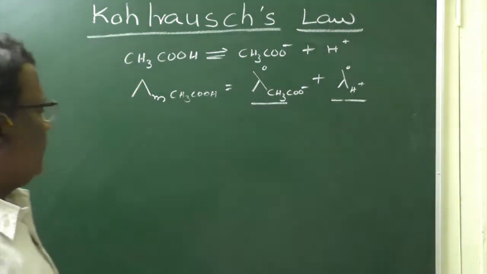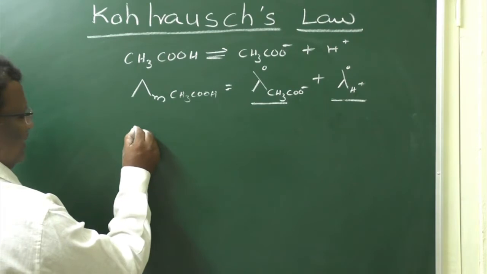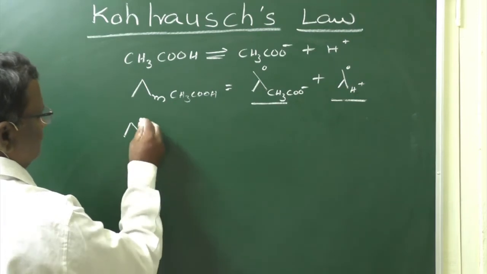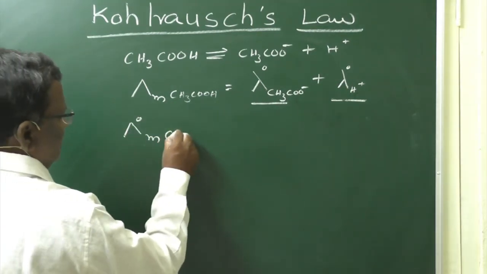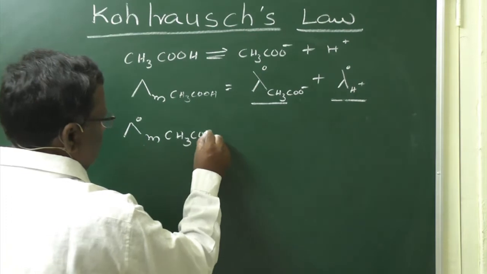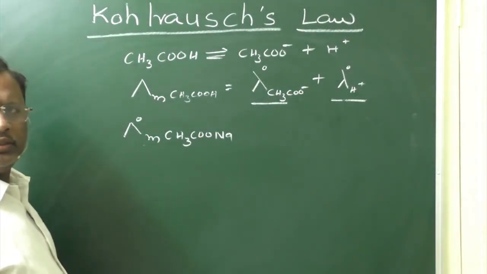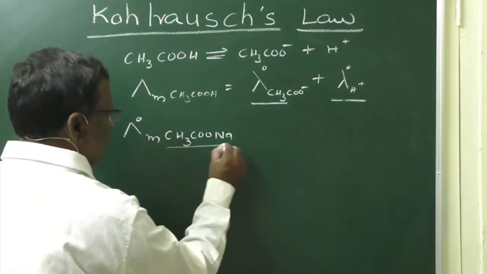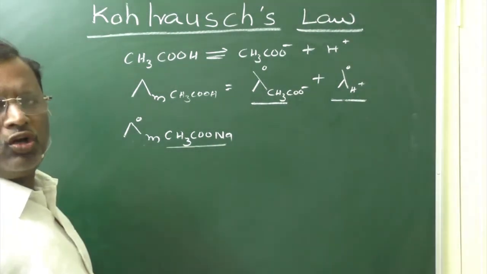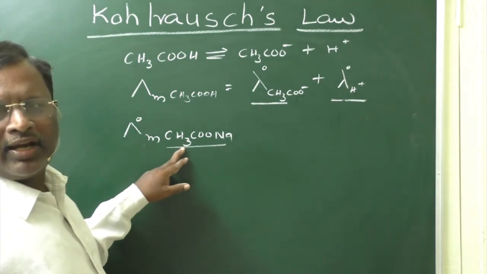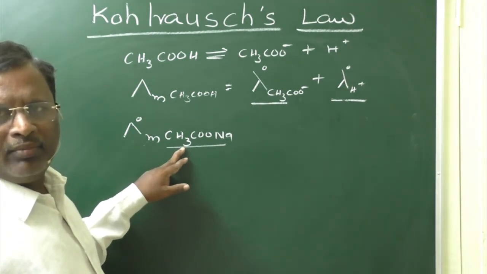With the help of those molar conductivities, we can calculate the molar conductivity of this. For example, we have a salt like CH3COONa. It is a salt. Since it is a strong electrolyte, it is completely ionizable. So we can determine the limiting molar conductivity of sodium acetate.